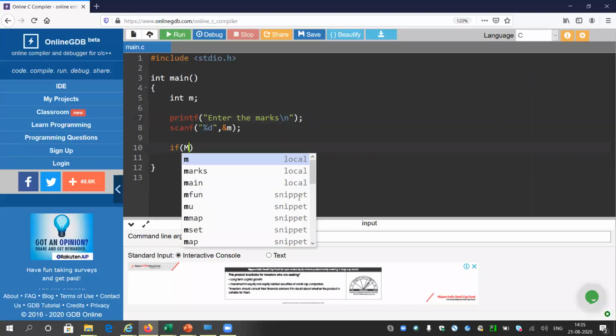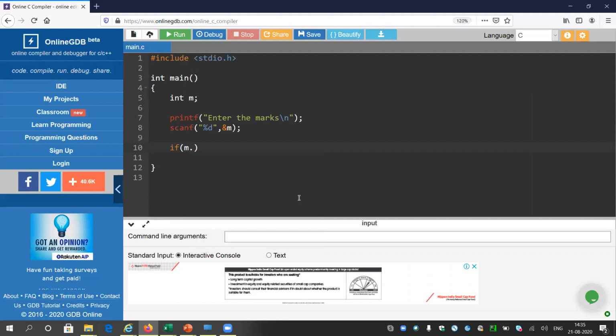Okay, so if the marks... it will be good to cover the invalid month as well. We haven't covered that in the last problem. It is good to cover invalid input, so here for marks I will cover it. If anyone gives a number greater than 100, then I will just print invalid marks.